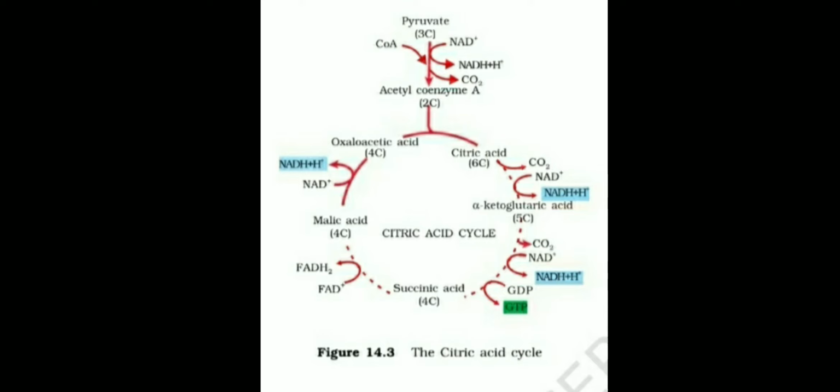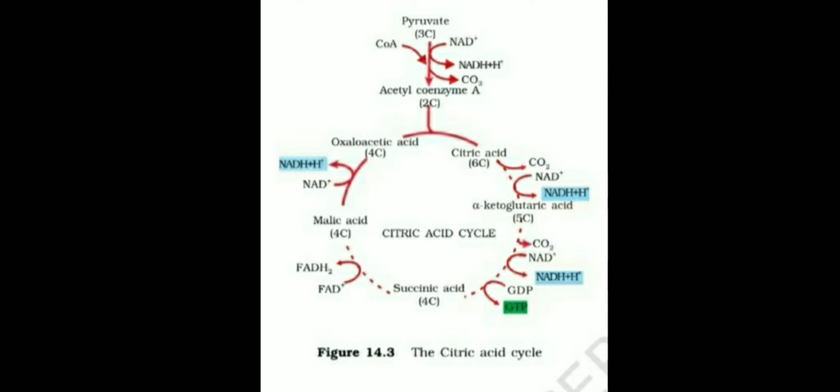This succinic acid is a 4 carbon atom compound. It is converted into malic acid, where in this process an FADH2 molecule is formed. Then malic acid is converted into oxaloacetic acid, where an NADH2 molecule is formed.